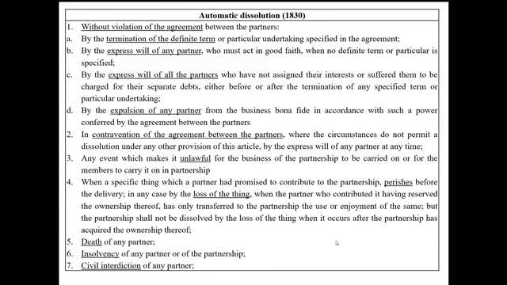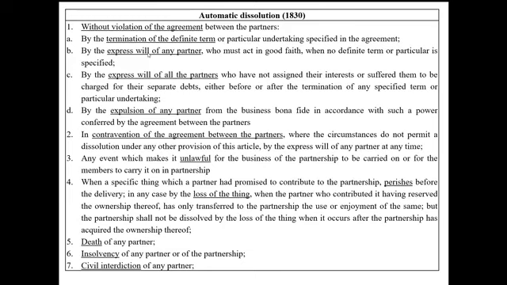By the way, this is our rule of thumb. If there is no judicial controversy that needs to be settled by the court, then it is a ground for automatic dissolution. But if there is a controversy that needs to be settled by the court, in that case, it is a ground for judicial dissolution. Now, let us go through the grounds for automatic dissolution one by one. Number one, without violation of the agreement between the partners, meaning there is no breach of contract.